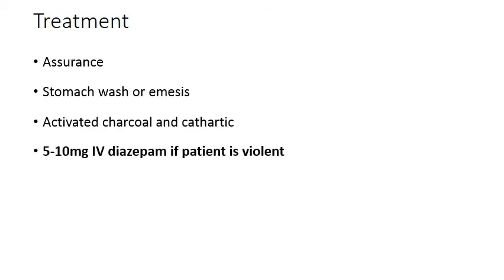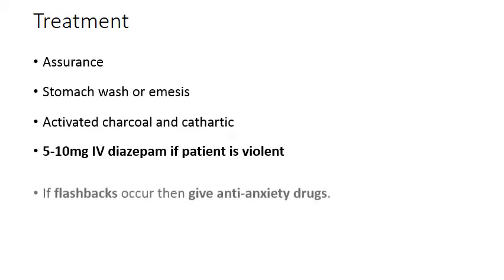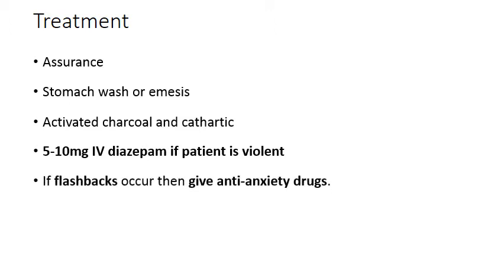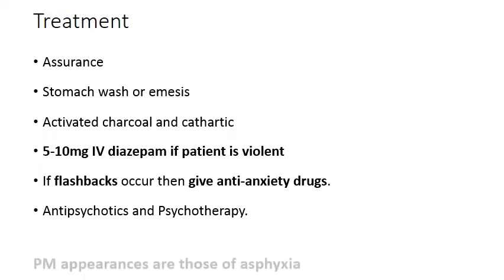If the patient is found to be very much violent, then you can use 5 to 10 milligrams of intravenous diazepam. And if the person is experiencing flashbacks, then give him anti-anxiety drugs. You can also treat that person with antipsychotics, and also psychotherapy would be beneficial.